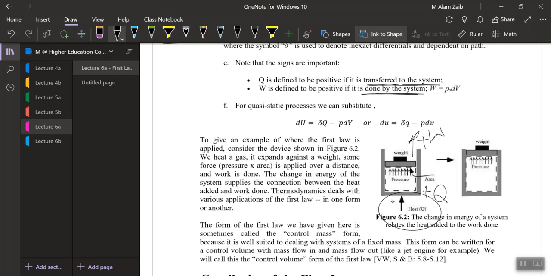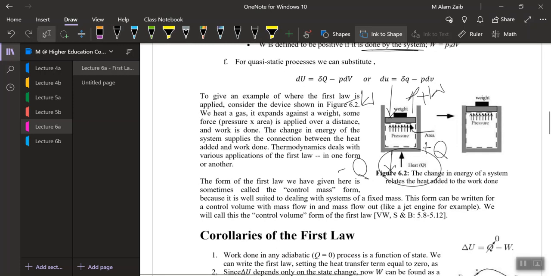But if the heat is leaving the system, it will be negative heat, and if work is done on the system, it will be negative work. So that means our convention would be something like this. And yes, we did state this in our example.